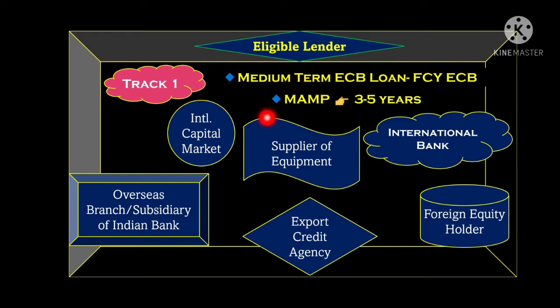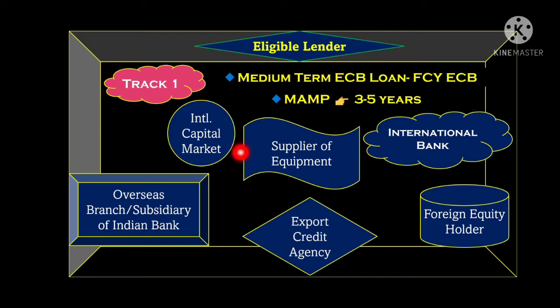The MAMP, the minimum average maturity period, should be 3 to 5 years for such loans. So we can say that track 1 is a foreign currency loan having a tenor of 3 to 5 years, and these are medium term loans.